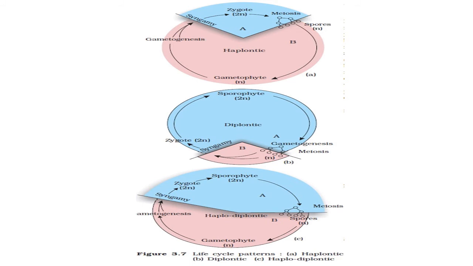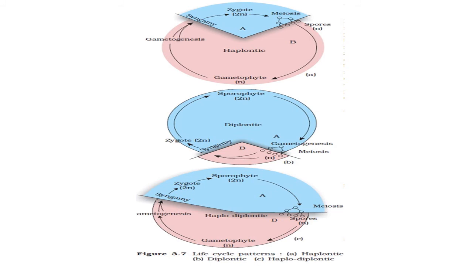Here you can again see the gametophyte phase and sporophyte phase come one after another, alternately appearing in the life cycle, and the time period covered by both phases is almost equal. So the spore producing phase, gamete producing phase, gametophyte and sporophyte phase are alternately observed in their life cycle.